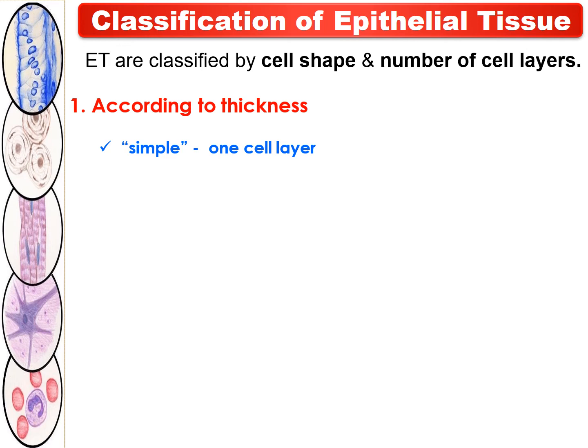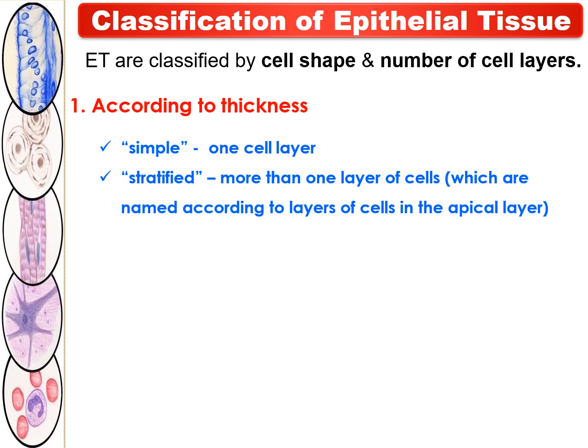simple epithelial tissue. As the name suggests, simple epithelial tissue means a tissue layer of epithelium which is of a single layer. One cell layer is called the simple epithelial tissue. Then in this category, the second one is called the stratified epithelial tissue.